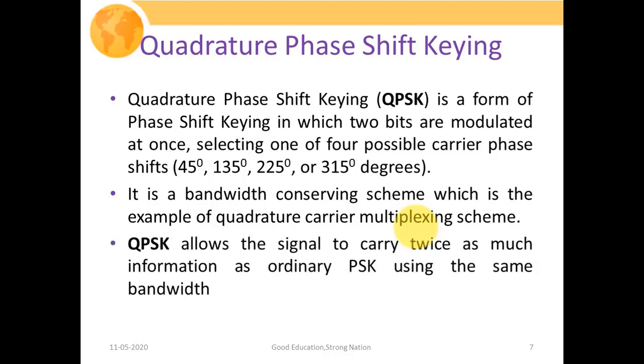QPSK allows the signal to carry twice as much information as ordinary PSK using the same bandwidth. Since instead of transmitting only a single bit, we are simultaneously transmitting a group of two bits, it has twice the data carrying capacity in comparison to a PSK signal.